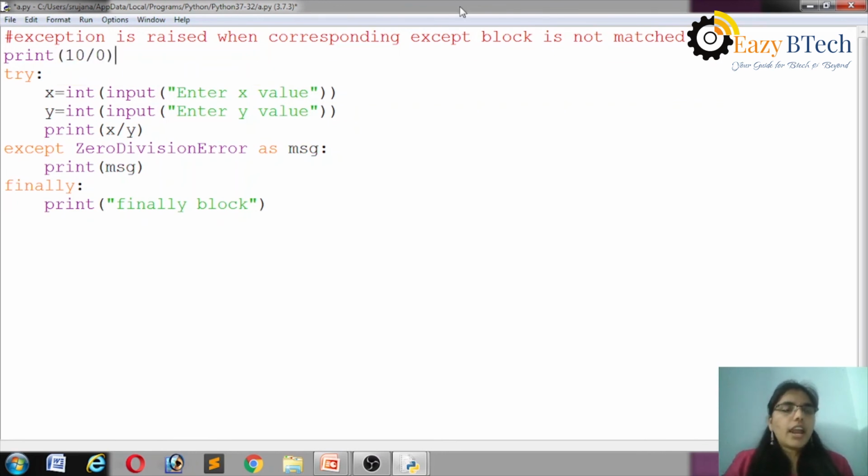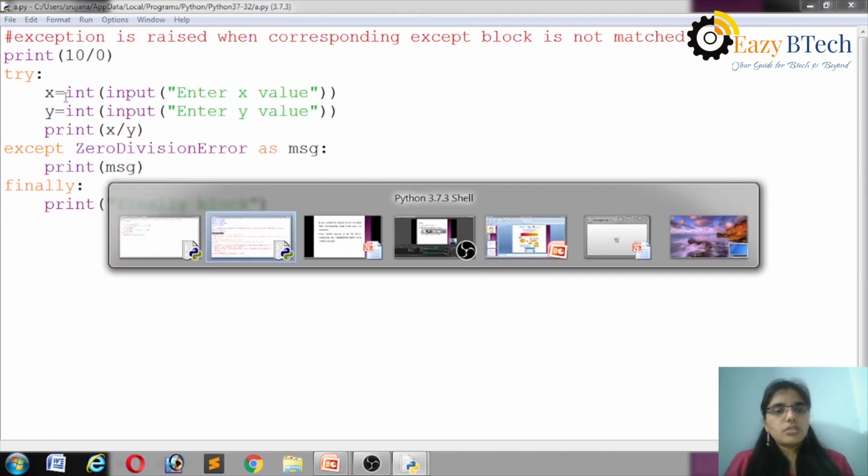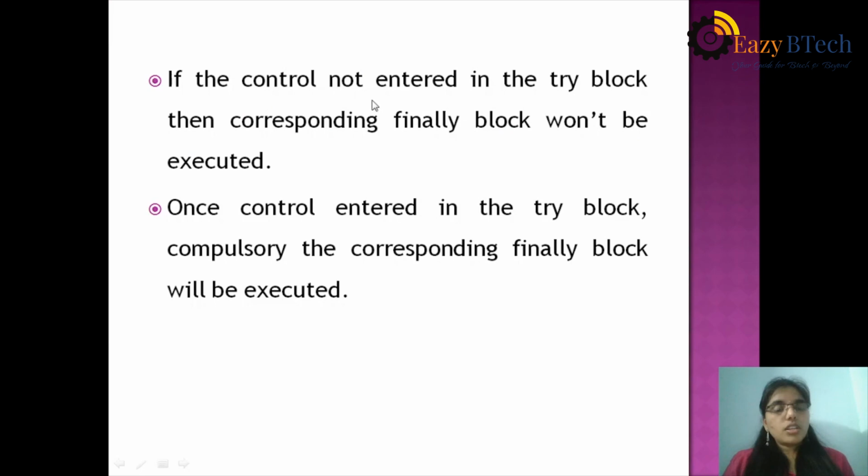Actually 10 by 0 gives an exception before the try block, so control does not enter into the try block, and the finally block is also not executed. There is no chance to execute the finally block.